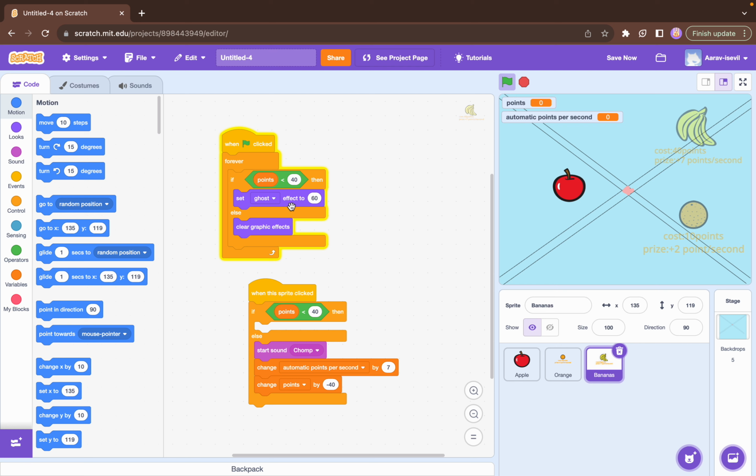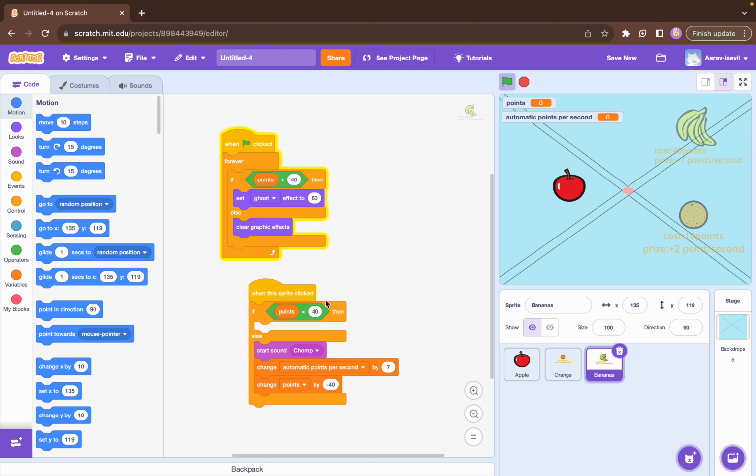Next, we've done that. Else, clear graphic effects, which is just the default one, like the apple. Now, let's run the second block.